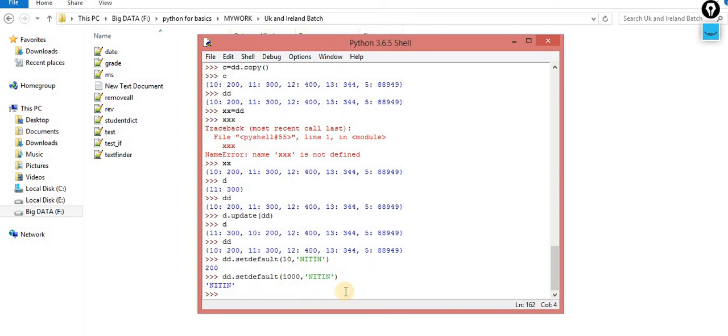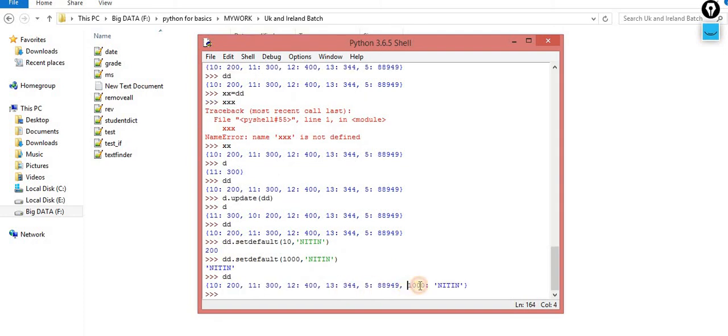Now let me show you how. If I press dd, you can observe there is one new key value pair, that is 1000 and my name, because I used set default. When I used 10, why did it return 200? Because this key is available over there, so it returns the associated value to that key.